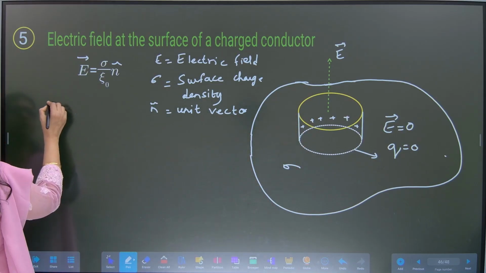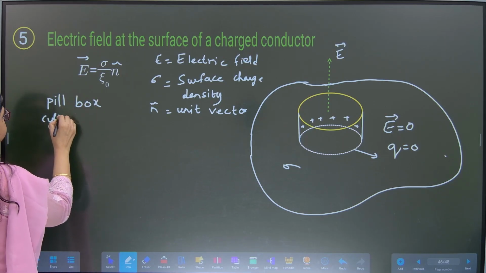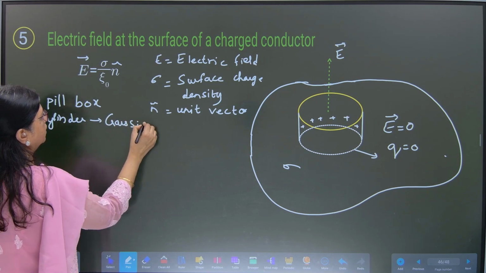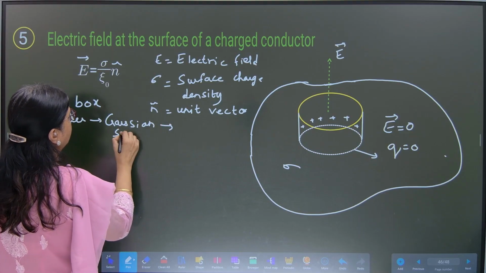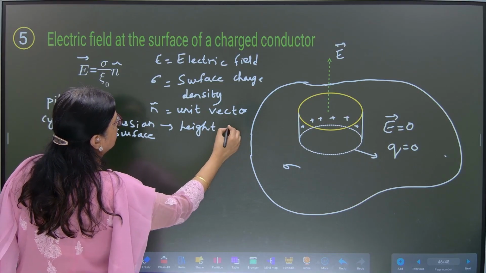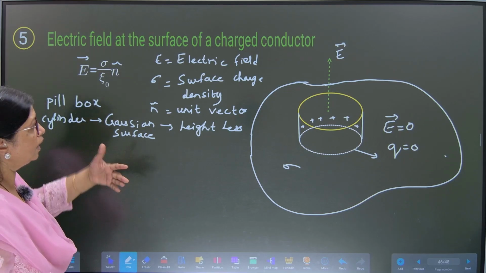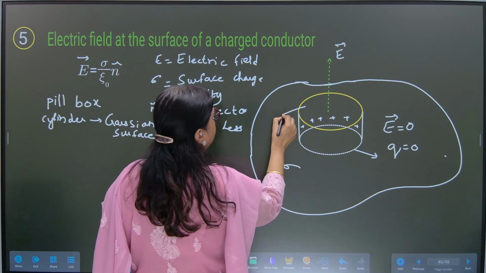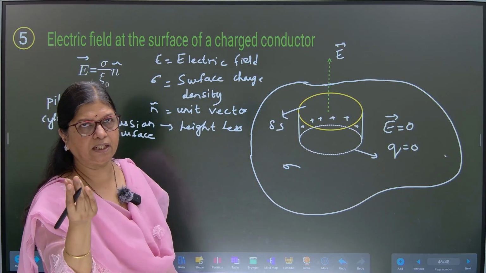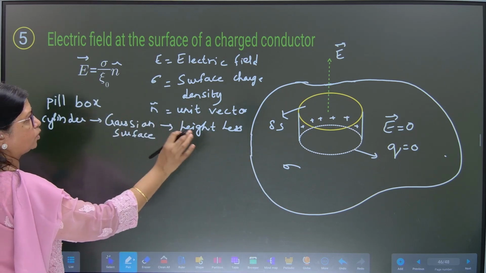Okay, so what is the shape? Pillbox, cylinder, Gaussian surface with negligible height. I'll write it as less or negligible. Fine. Now this is what we have considered. Let us consider that the cross section area here is delta S, a small cross section area of this particular pillbox. Okay, so delta S is the cross section area.